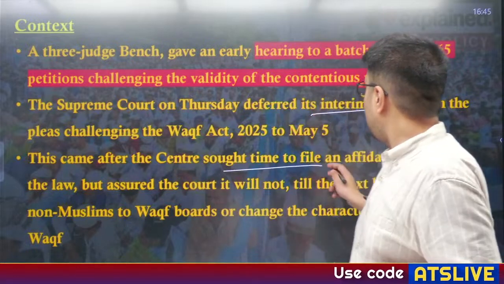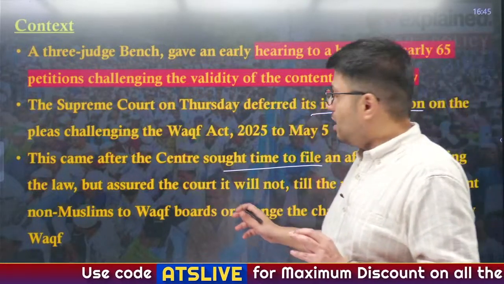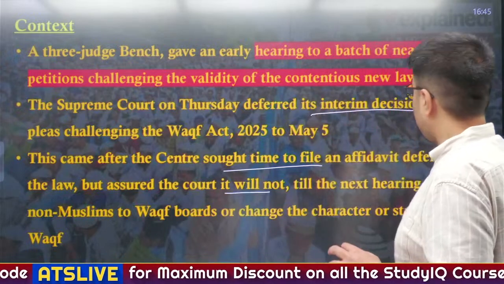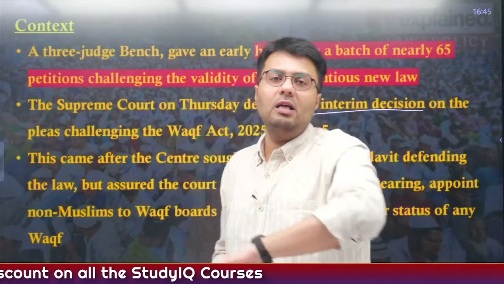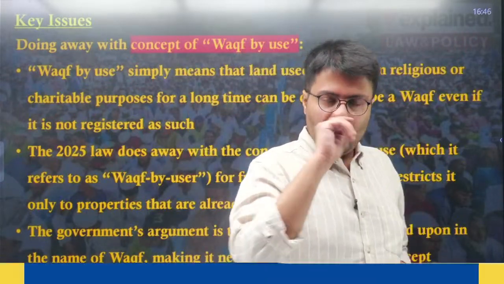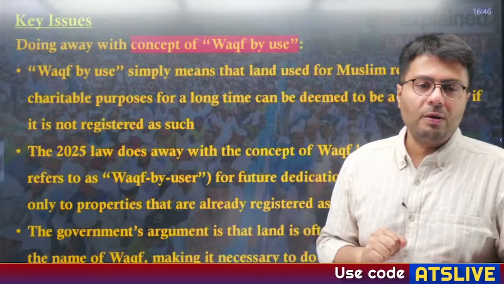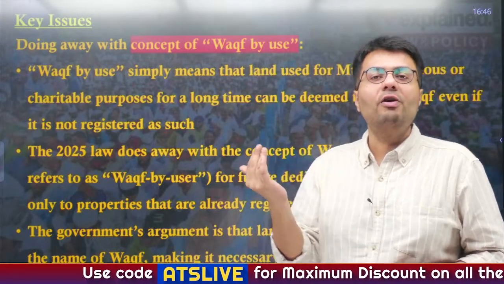Now the centre has sought time to file an affidavit defending the law, but it has assured the court that until the next hearing it will not implement this law. So the central government has said it will not implement this law until the court decides, right? So what are the contentious provisions of the law based on which the hearing is going on in the Supreme Court? First, and probably the most contentious part of this act, is the doing away of the concept of waqf by use.